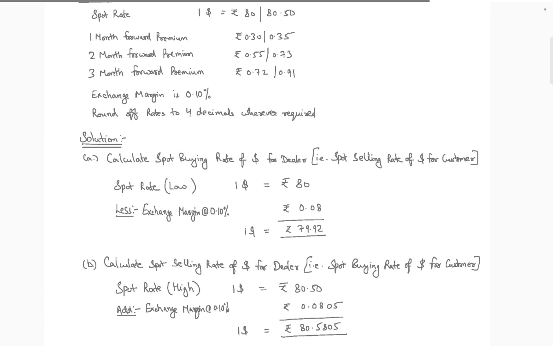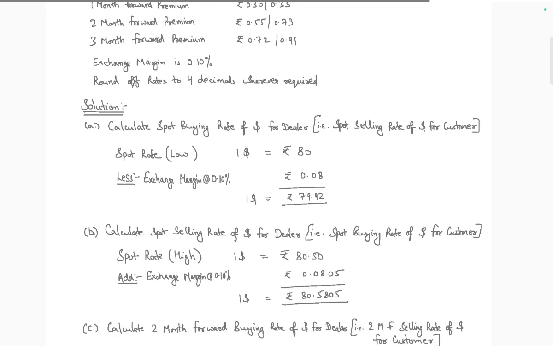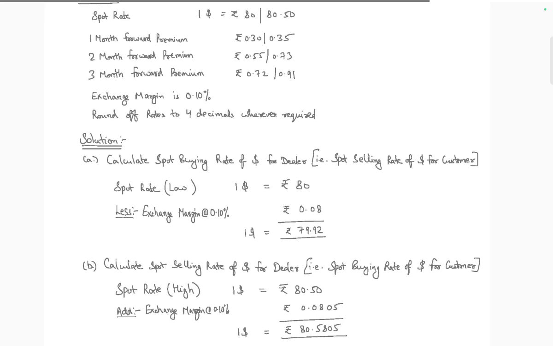Calculate the selling rate of the dealer. So 80.5 plus 10%. The selling margin is 10%. Spot selling, spot buying. For the customer, when buying it is higher, and when he sells it is 80 minus 10%, so 79.92. Here it is 80.5 plus 10%, so 81.58.